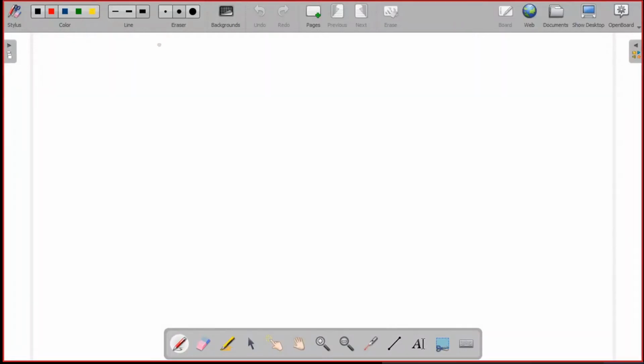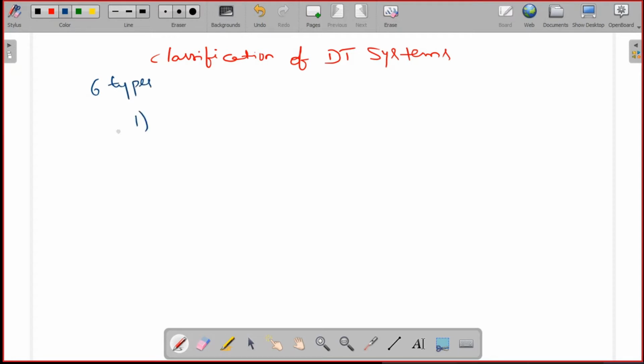In the last class, we started the classification of discrete time systems. Based on the characteristics of the discrete time system, these are classified into 6 types. In that, we have already covered 5 categories.